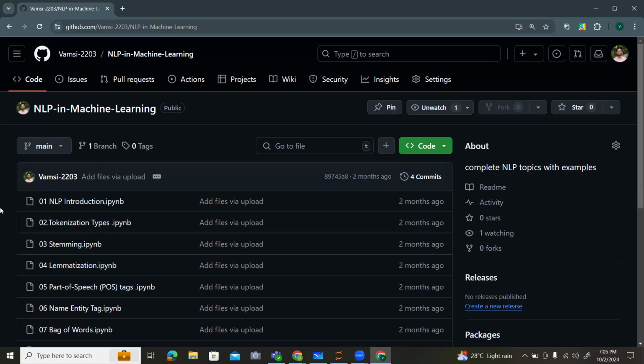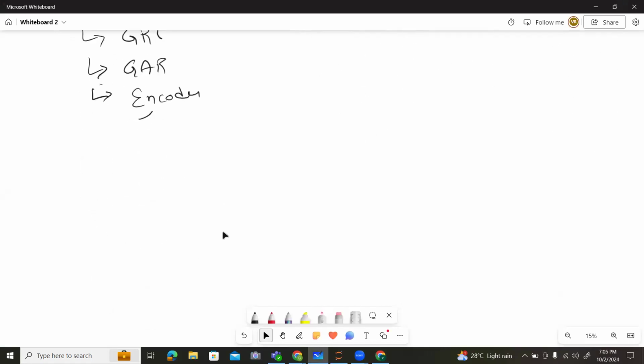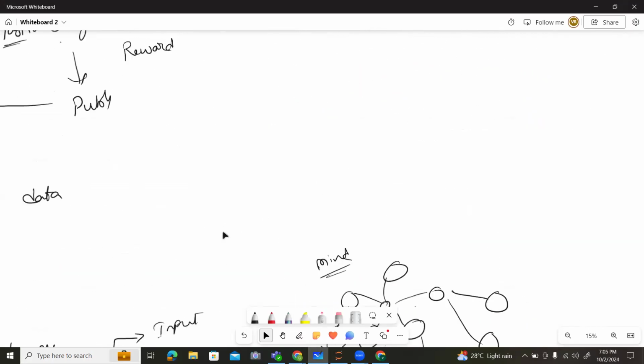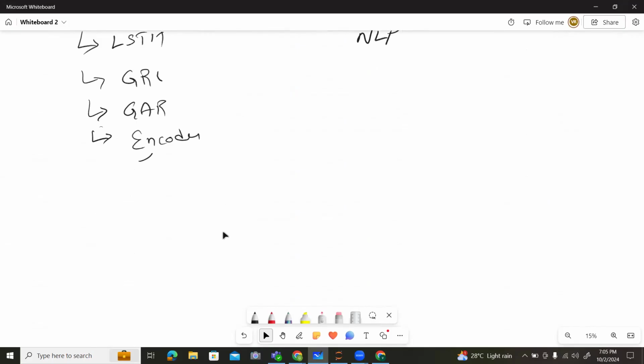These things are present in GitHub. And these are the deep learning algorithms which we have, as well as the machine learning algorithms. Simply, a deep learning algorithm is an advanced level of machine learning algorithm, and this will be helpful for growing whatever models you have, so you can develop them more and more.